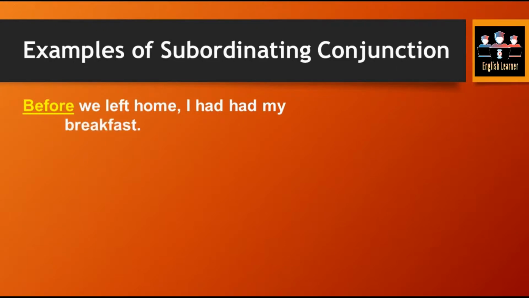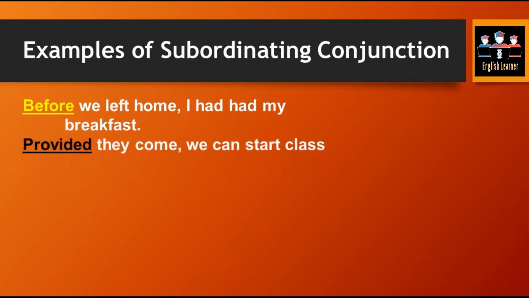Number one is, before we left home, I had my breakfast. In this example, the first part is we left home, and the second part is I had my lunch. So these two parts of the sentence are pretty different in their rank. They are not giving us the complete sense, and they are of different ranking because they are delivering different meanings. So we have linked them together by using a subordinating conjunction, that is before. Now by using before, it is going to give us a sense. Before we left home, I had my lunch or the breakfast.